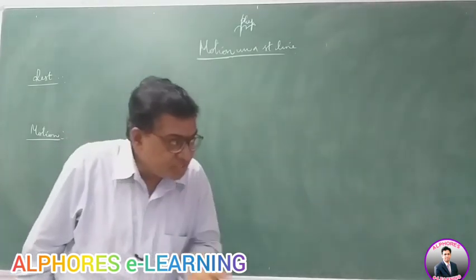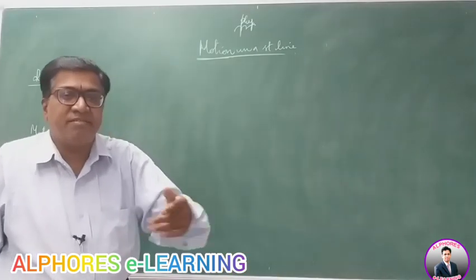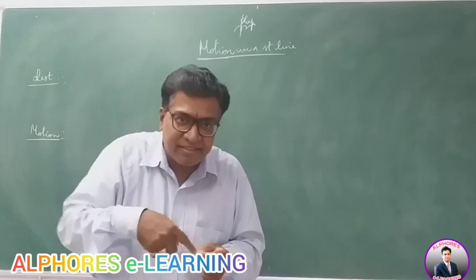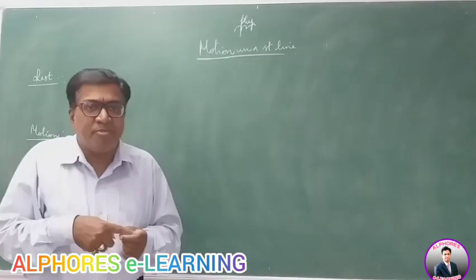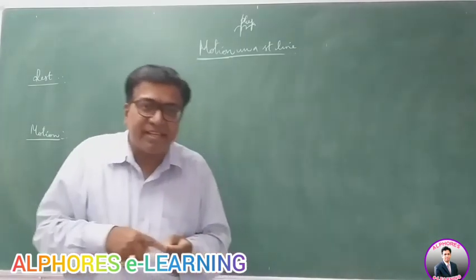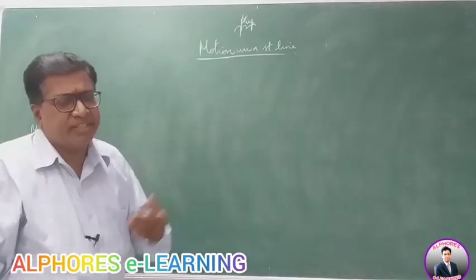If a body moves in a straight line, it is straight linear motion. If this curve returns back to the same point, it is periodic motion. If it is a perfect circle, it is circular motion, and so on and so forth. So according to the motion of the body, you define the type.